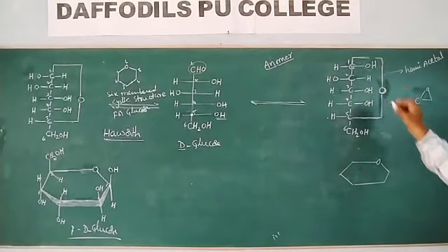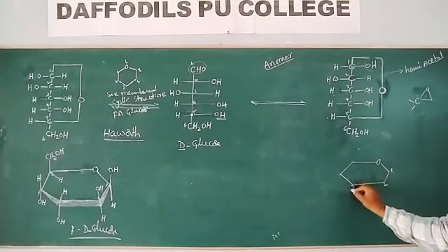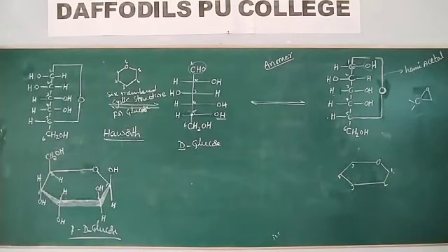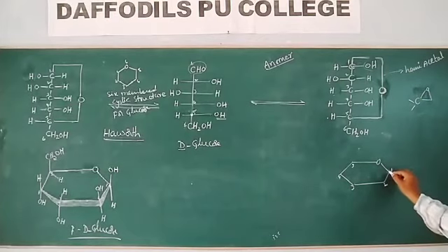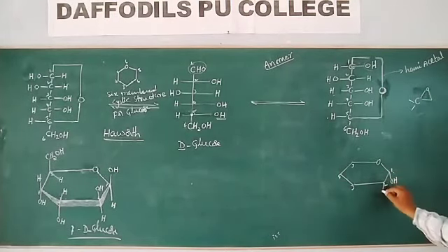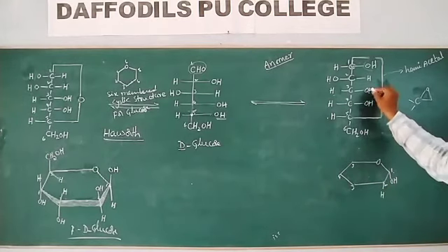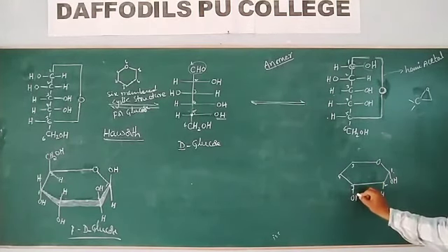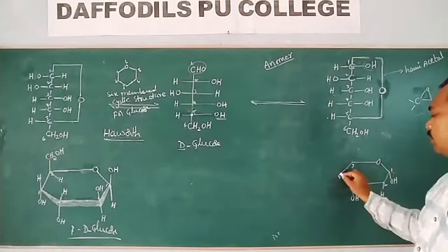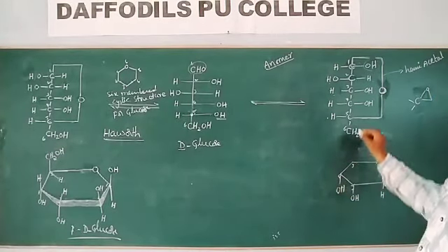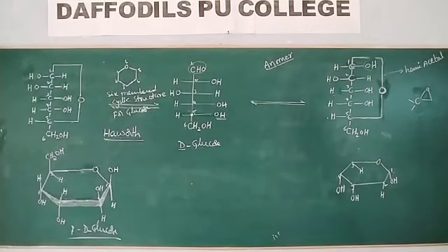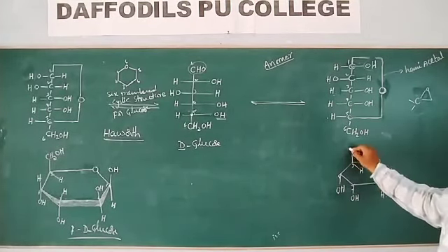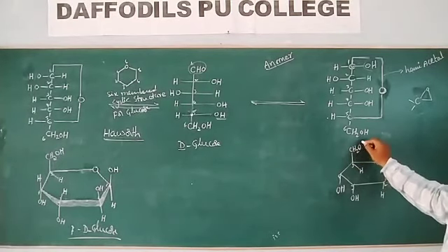This is first carbon, second carbon, third carbon, fourth carbon, fifth carbon. The first carbon OH group is present on the right side, and right side means we have to draw below the plane. On the second carbon, H is present at the right side. And third carbon OH, fourth carbon OH, and on the fifth carbon H is present outside the plane. And on the sixth carbon you have the CH2OH.